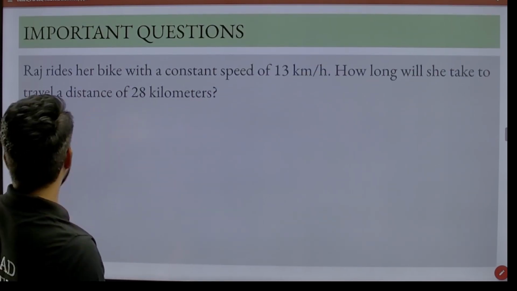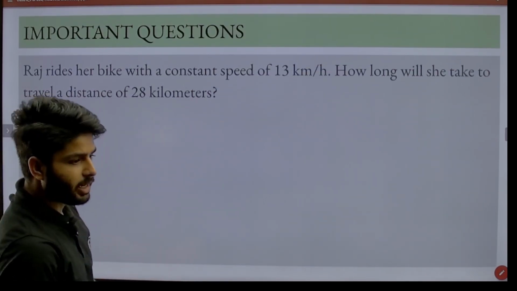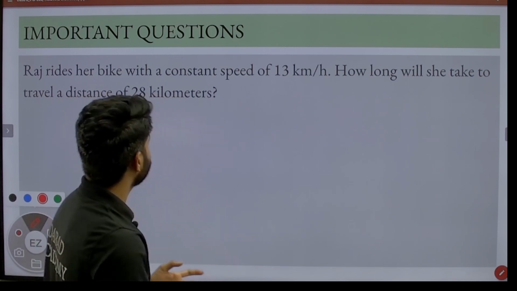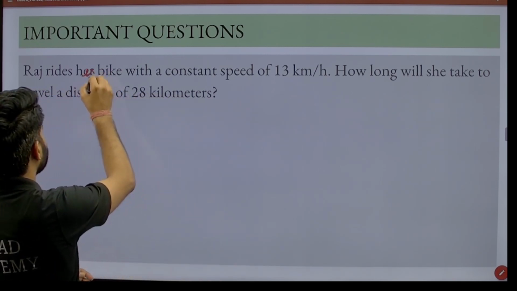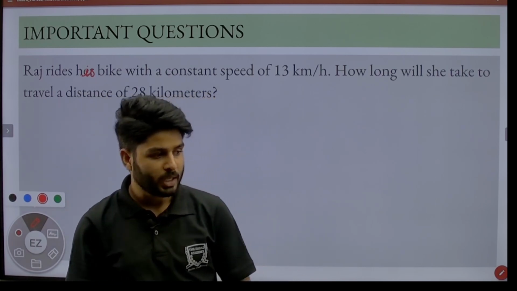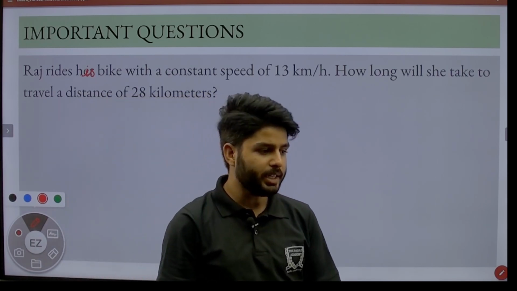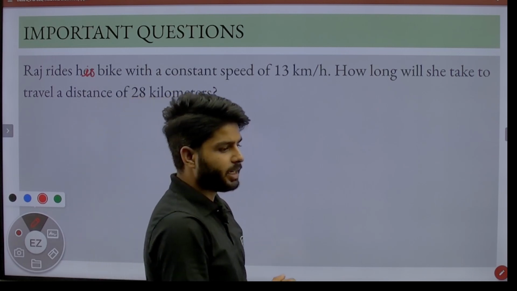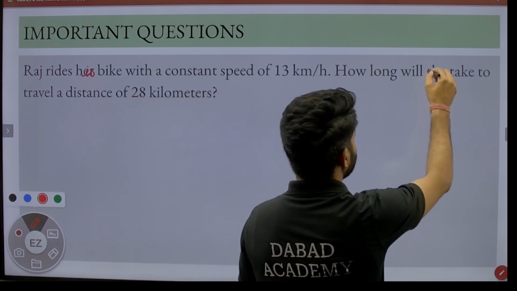Okay. Then the second question is: Raj rides his bike with a constant speed of 30 km per hour. How long will he take to ride a distance of 28 km?